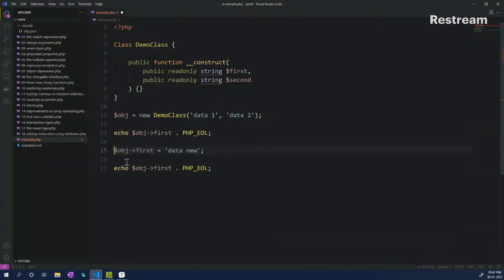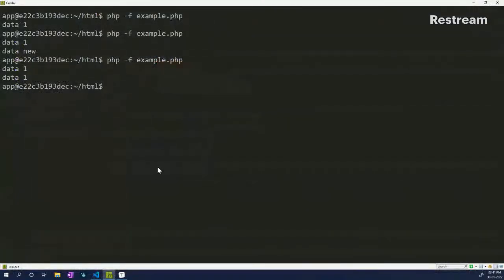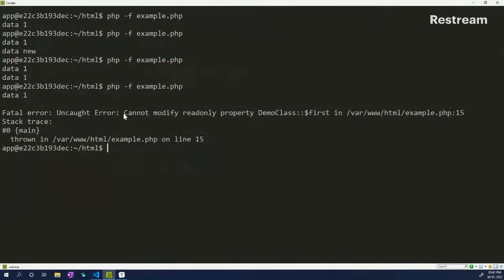Now if I try to assign a new value to the first property, which has been assigned the read only keyword, let's see what happens. Now you will see an error saying cannot modify read only property demo class first in this particular line number.